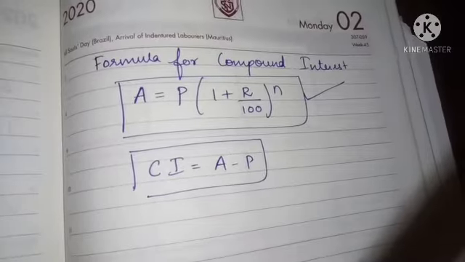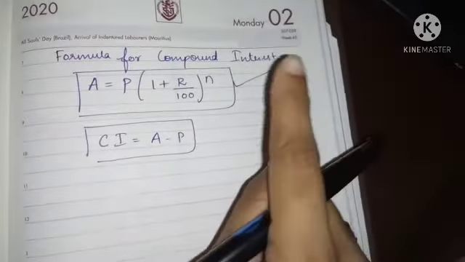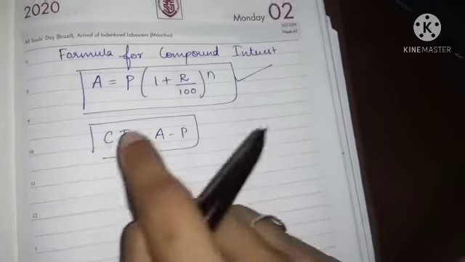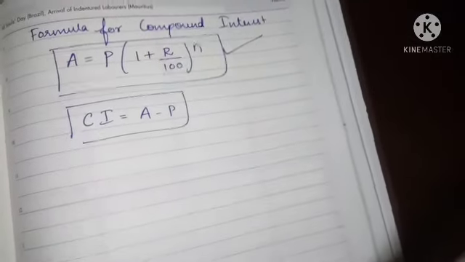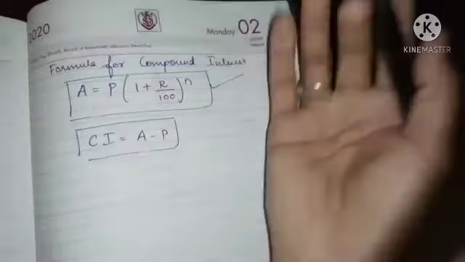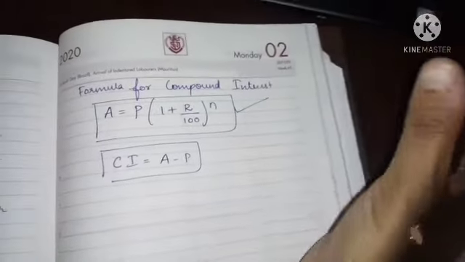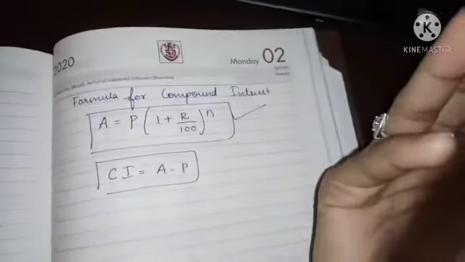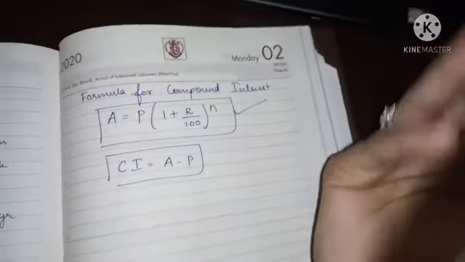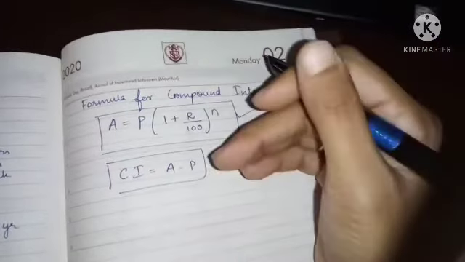So this is different, and compared to the last concept, the formulas are different. You have P into 1 plus R by 100 the whole power n, and CI is equal to A minus P. You should be able to memorize this. But memorizing is not the concept; the concept is different, because we are compounding it. Compounding means we are adding that amount, so each year this amount is changing. Based upon that, the interest is also changing, right? That's why the formula is different.